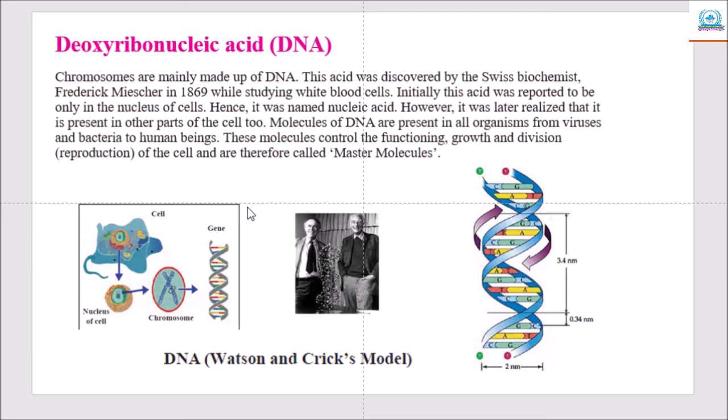Each strand in a molecule of DNA is made up of many small molecules known as nucleotides. There are four types of nitrogenous bases: adenine, guanine, cytosine and thymine. Adenine and guanine are called purines, while cytosine and thymine are called pyrimidines.